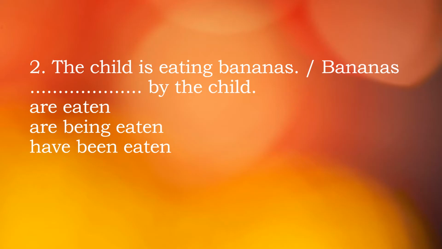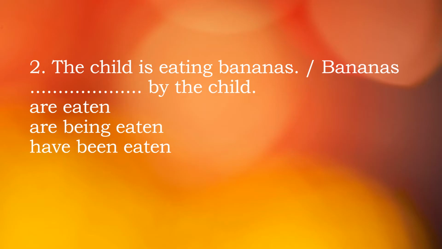Well, so let's move to the next. The child is eating bananas. So what could be the answer of this? It's actually continuous tense, and which continuous? As you notice, is is there, so it will be present continuous. So in this case, what is the structure to change the voice?